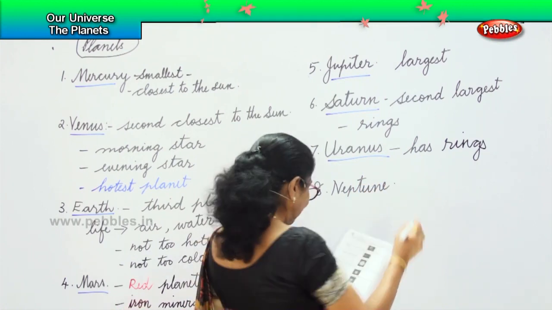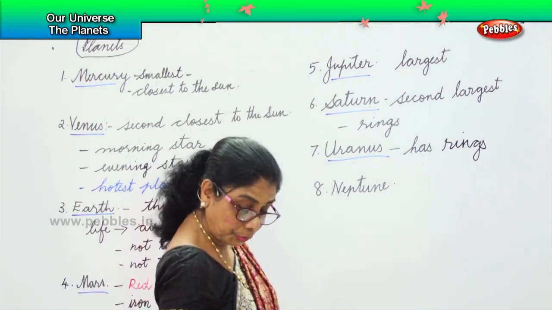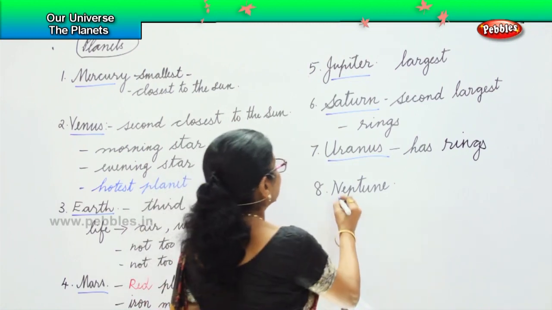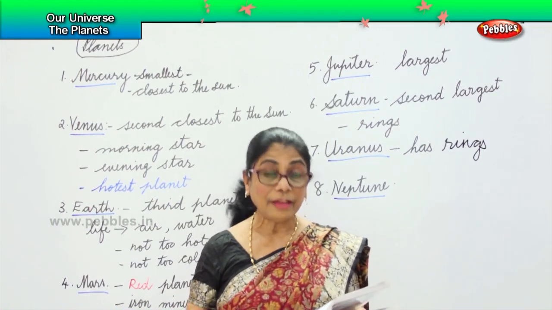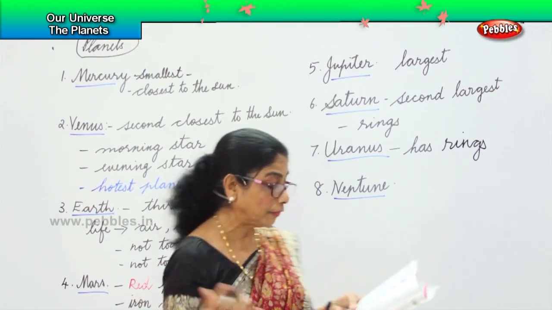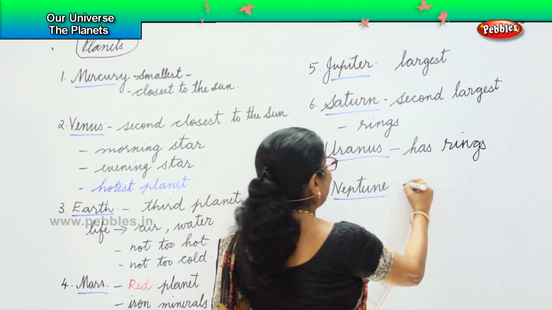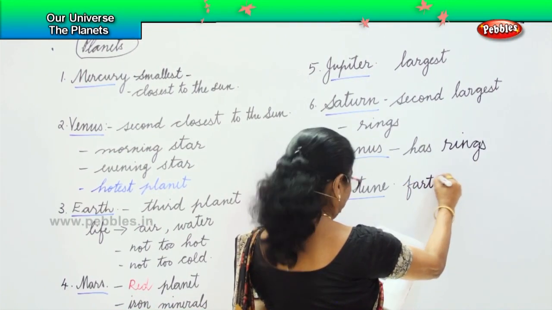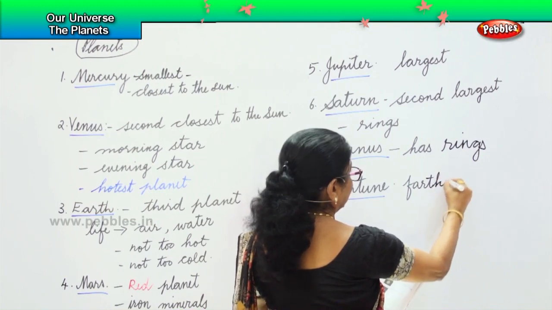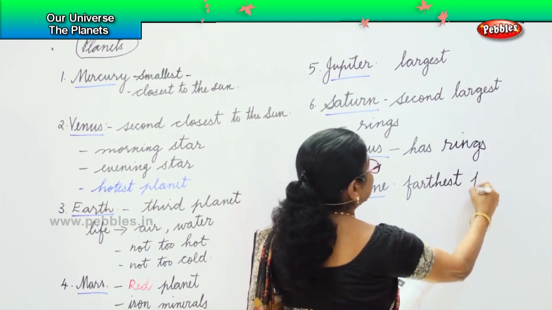Finally, the eighth planet is Neptune. Neptune is the eighth planet and it is the farthest planet, far away from the Sun. It is the last and the farthest planet.